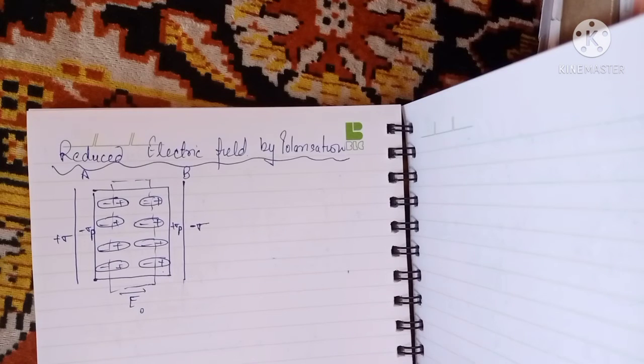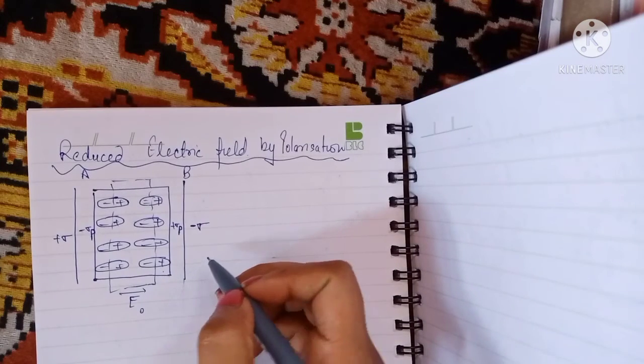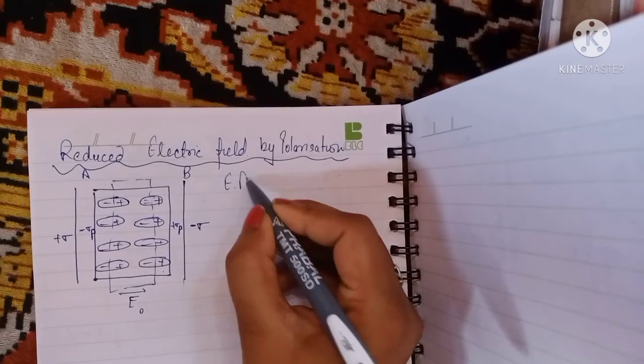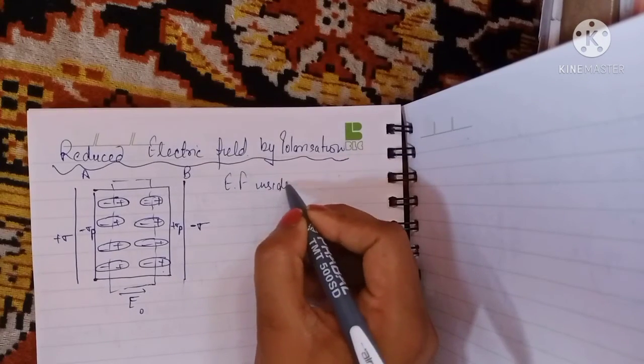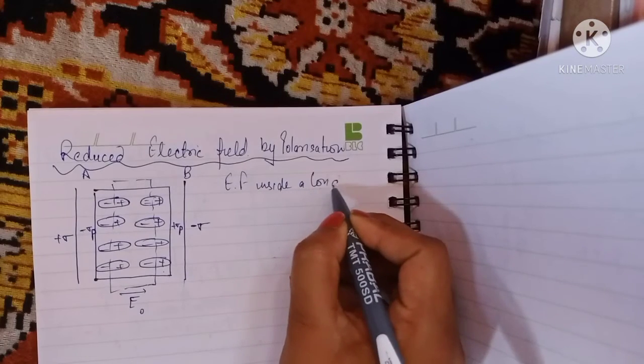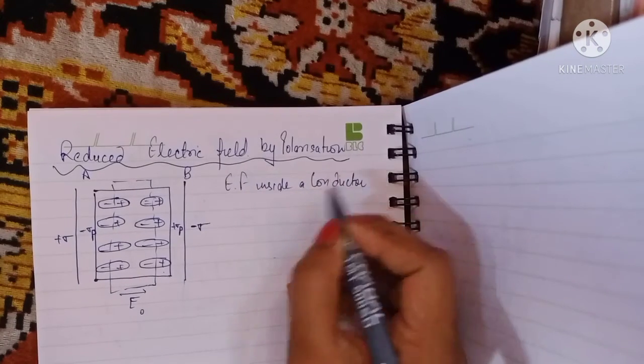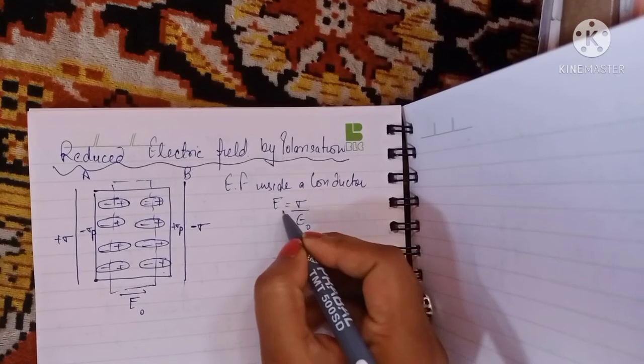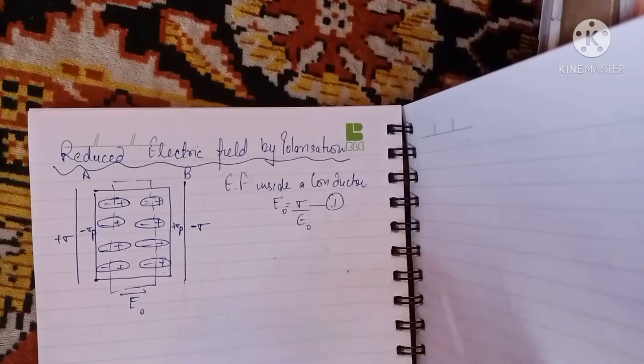Okay, now as we know, what is the value of electric field inside a conductor? We have derived it in class also, that the electric field inside a conductor is always given by E is equal to sigma over epsilon naught. Give it equation number 1.